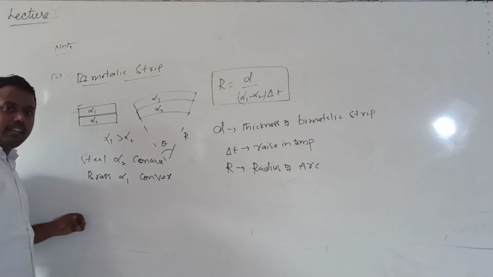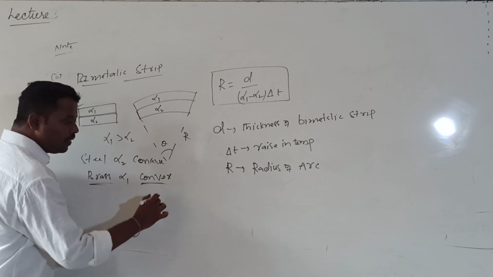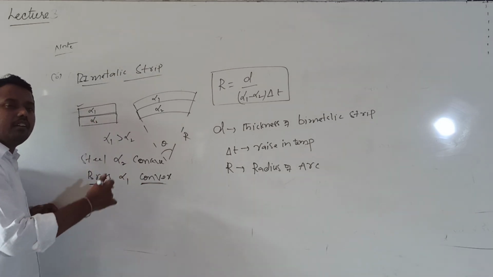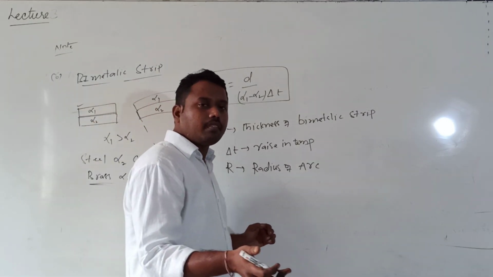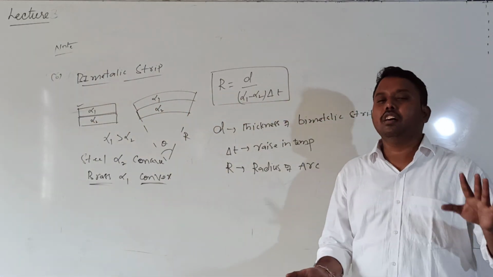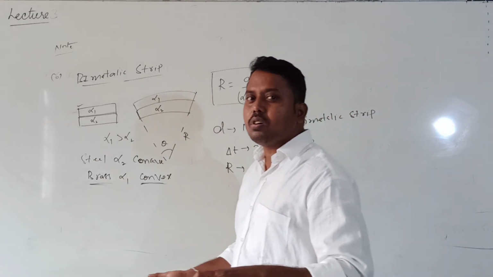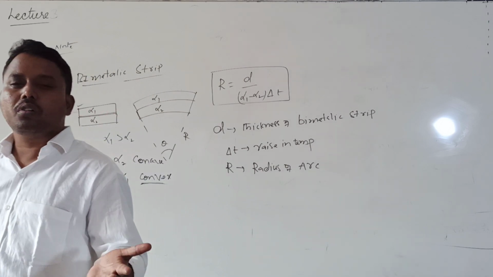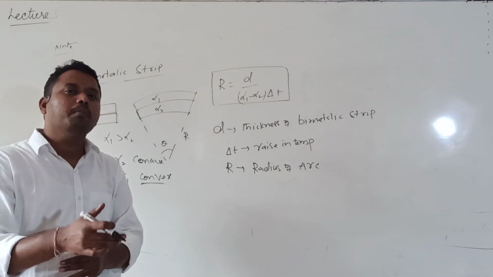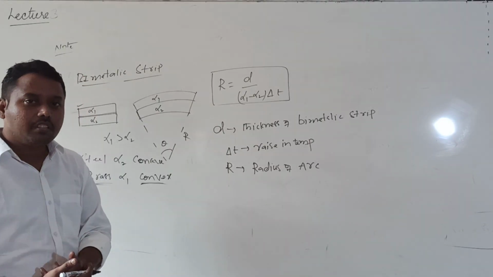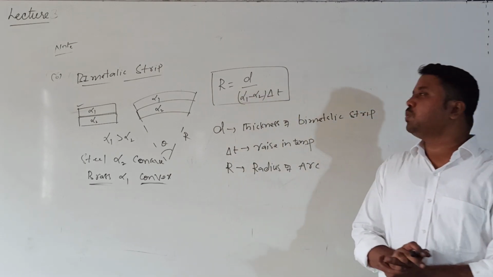Whenever the final temperature is smaller than the initial temperature, the material with high alpha value will be towards the concave side. Don't think that brass will always be on the convex side. Whether it is towards convex or concave is decided by the final temperature. Whenever alpha value is more, not only is expansion more but contraction is also more. It means the material responds more to a change in temperature, either increase or decrease.